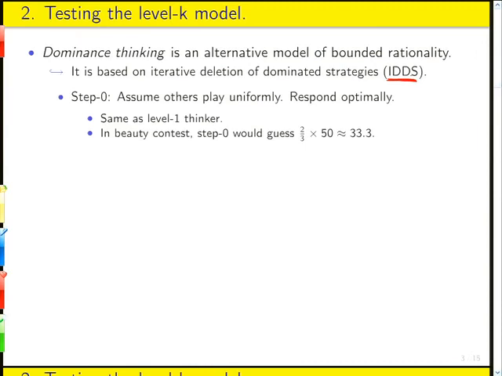So it works like this. You have different steps, similar to the different levels. A step 0 dominance thinker does this. They simply assume that all other players play uniformly across the range of possible actions, right? Which is to say they assume that other players do 0 rounds of deletion of dominated strategies. They just don't think about it. Okay, so this is exactly the same as a level 1 thinker in the level K model. Okay? In the beauty contest, with a p of 2/3, a step 0 would think everybody else is choosing randomly, which means their average would be 50. I'll guess 2/3 of that, 33 1/3. Exactly the same result as for a level 1 thinker, level 1 player.